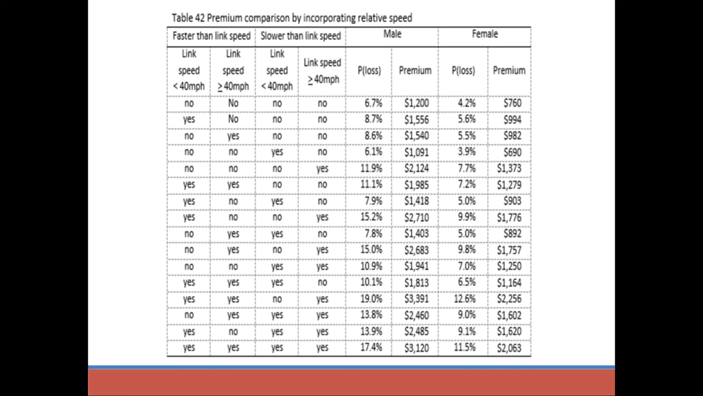Our findings suggest that driving much faster than the link speed can contribute to higher premiums regardless of what that link speed is. Driving much slower than the link speed when the link speed is greater than 40 miles per hour could also contribute to an increase in premium. However, people who drive at a speed that is slower than the link speed when it is less than 40 miles per hour can expect to pay a lower premium.